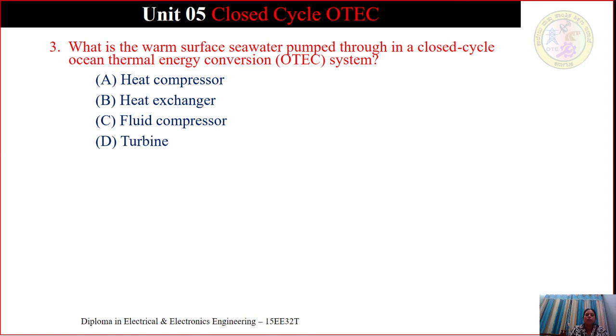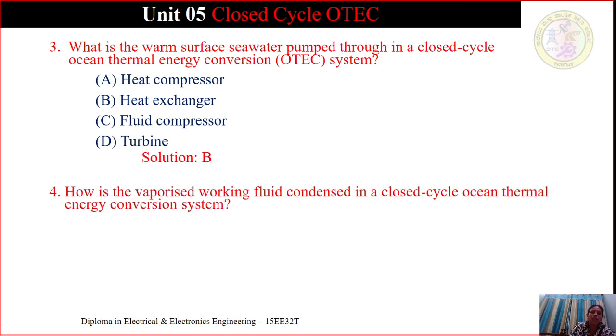In heat exchanger 1, the low boiling point ammonia is converted into high pressure vapor because of the warm surface water which is pumped to the heat exchanger 1. The solution is B, that is heat exchanger. The warm surface seawater is pumped through a heat exchanger in a closed cycle ocean thermal energy conversion system. This is to vaporize the working fluid to run the turbine.